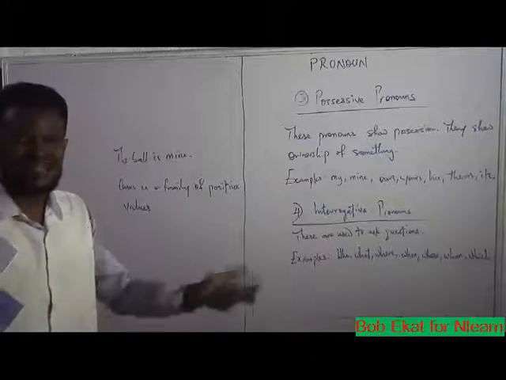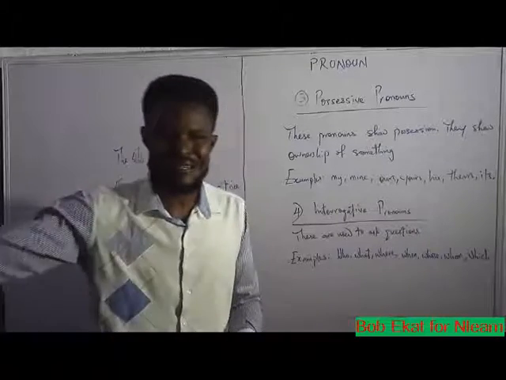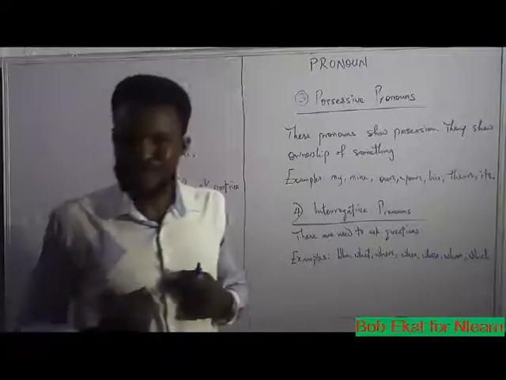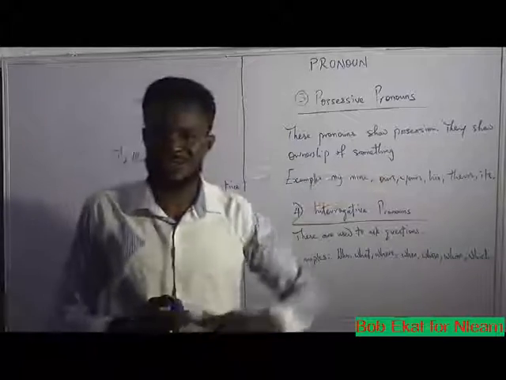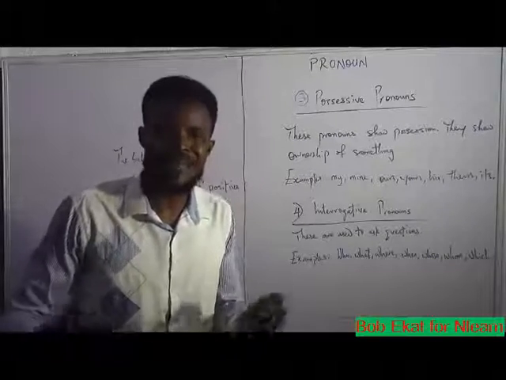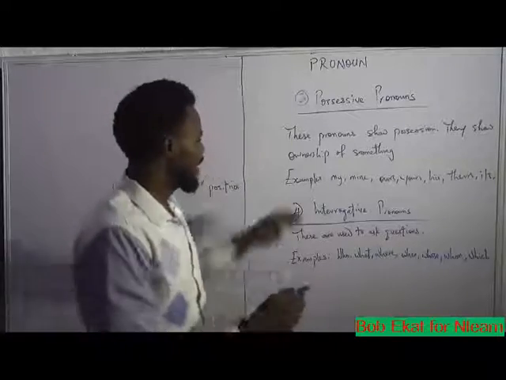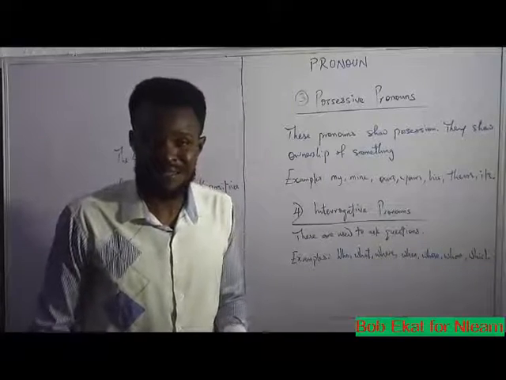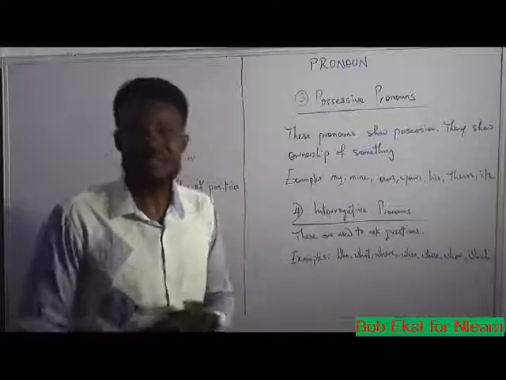Theirs. When we say the house is theirs, it means the house belongs to them. If I say my name, it means the name belongs to me. So when you hear any of this, it refers to ownership. If I say its properties are, it means the properties of the thing are. When any of these words appears in a sentence, it means that a possessive pronoun is being used.